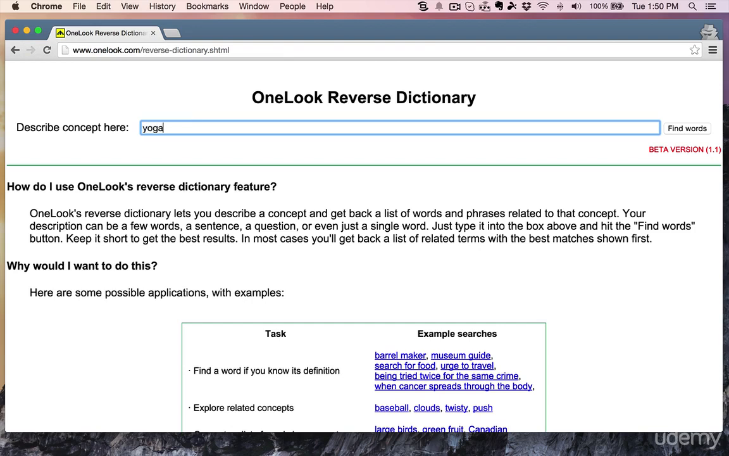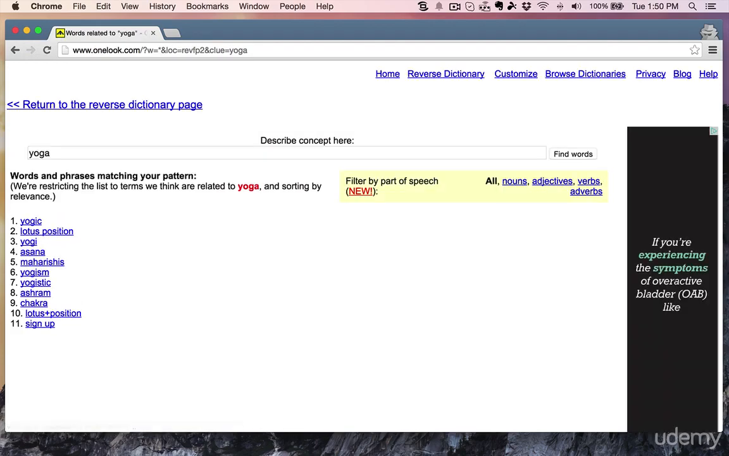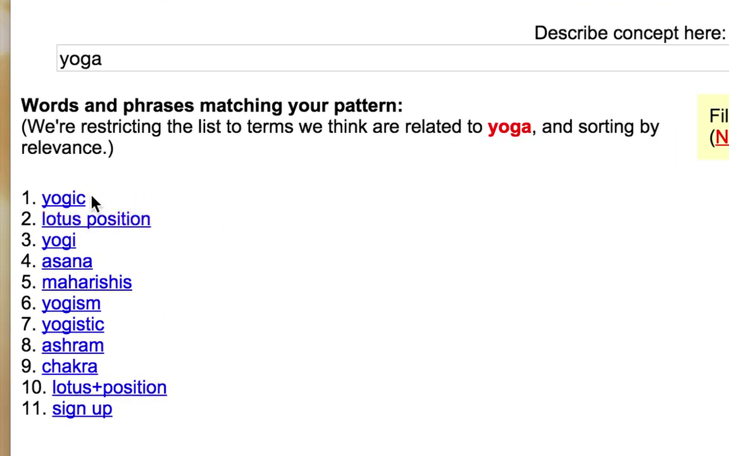So let's enter yoga as usual. So here it's a small list, but I have yogic, a term I didn't know before. Yogi, I have seen that. Asana, yogism, I didn't know. So those are keywords that I'm gonna be able to look up.